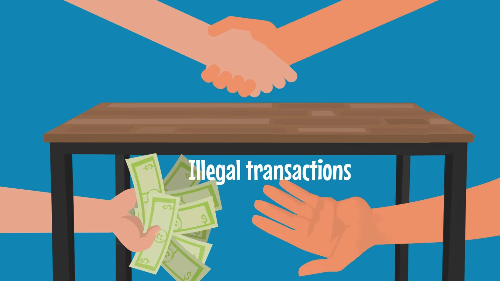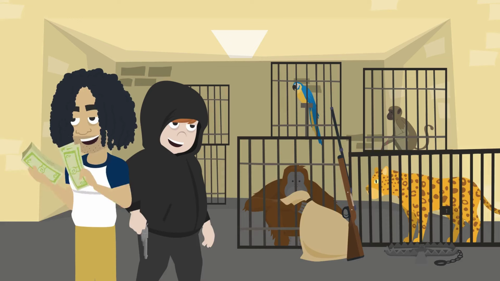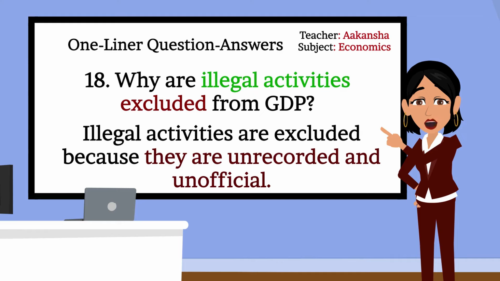Ma'am, GDP measures only documented economic activities, and illegal activities are not officially recorded. For example, if someone sells something illegally, it doesn't get counted in GDP because the government has no record of it. That's correct and clear the concept. Okay class, let's move forward to next question.